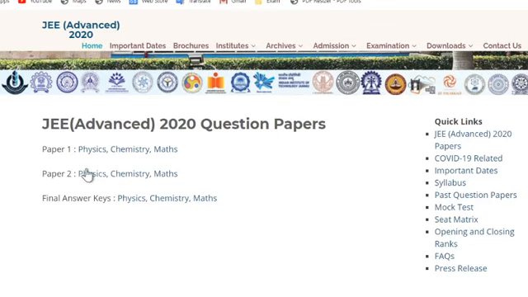Here are paper 1 and paper 2, whichever paper you gave. You just choose that paper, physics, chemistry or math, in paper 1 or paper 2, choose your paper number and just click the paper. And you can also see the answer key by downloading. If you click here, the final answer key will download in front of you. So that's the manner that you have to approach.